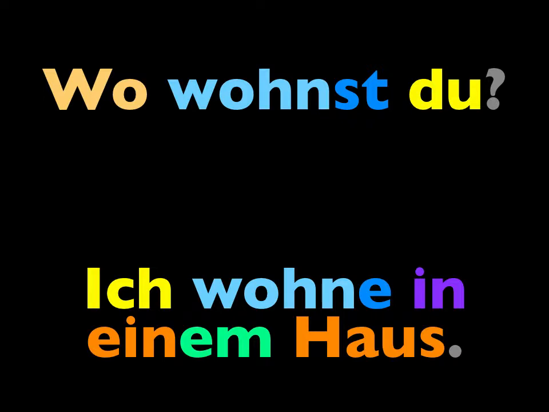Repeat the informal question, where do you live? Wo wohnst du? Notice that after a question word like wo, where, the verb comes next. Wo wohnst du? Literally, where live you? This is how to ask where do you live. Germans don't translate the word do or does in such questions.